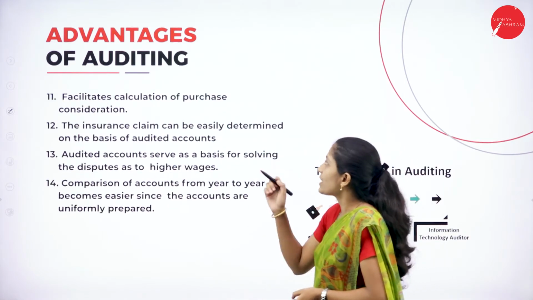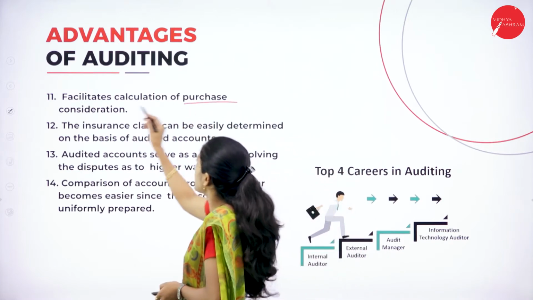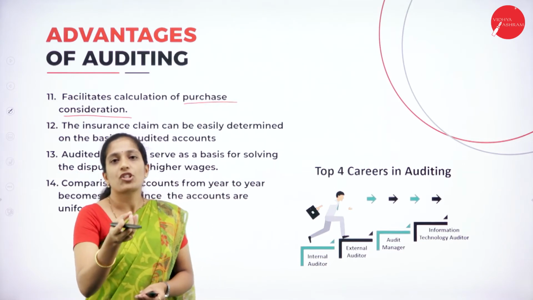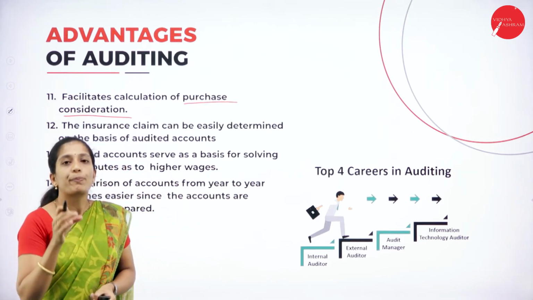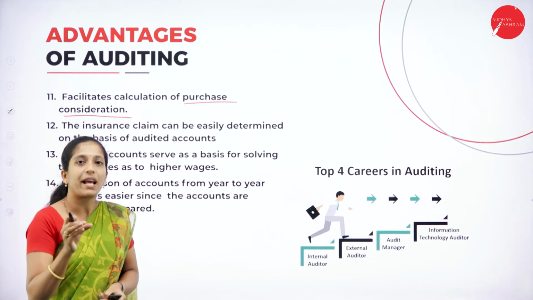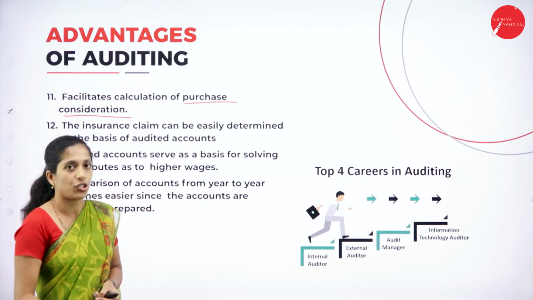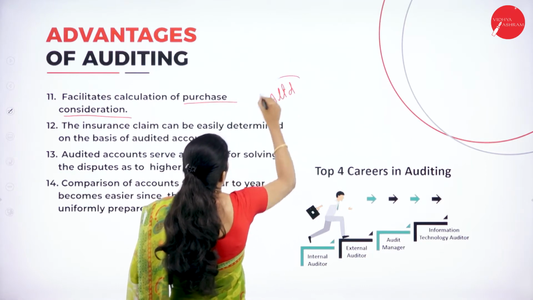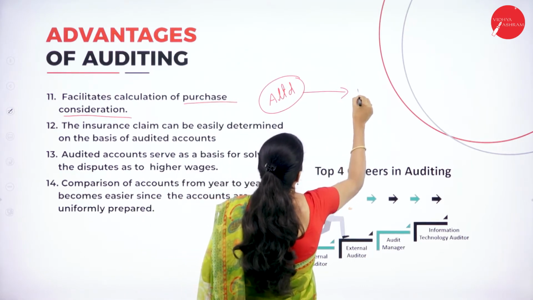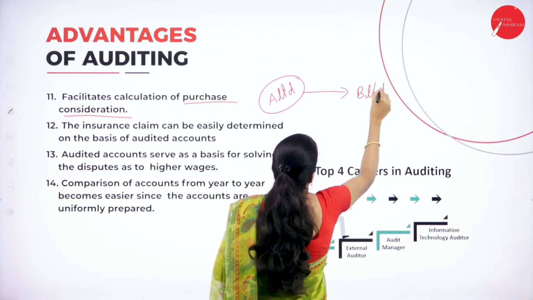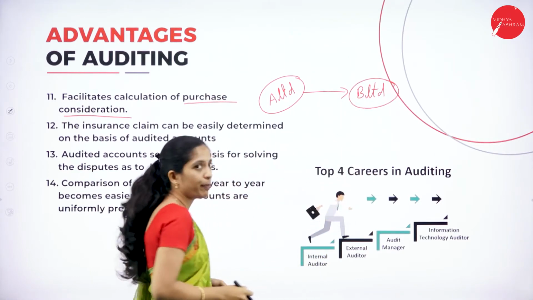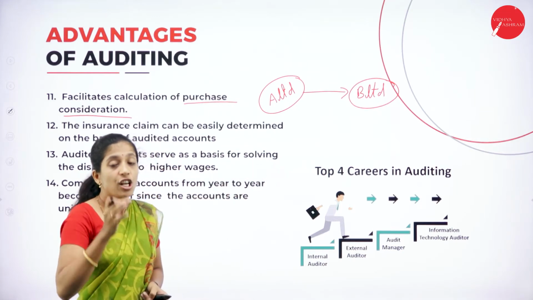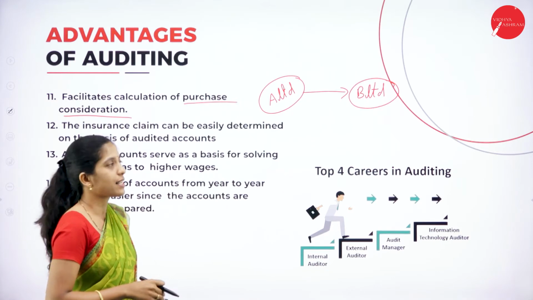And the next one is facilitate calculation of purchase consideration. Now what do you mean by purchase consideration? If an organization is to be sold, then at what price are they going to sell? So that price is known as what? Purchase consideration. For example, A Limited is to be sold to B Limited. Then at what price is A Limited sold to B Limited? So that amount is known as purchase consideration.